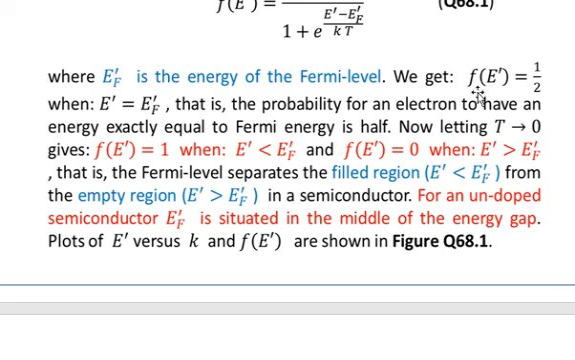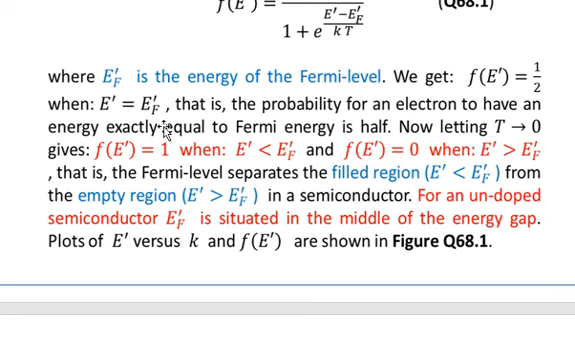We get F of E prime is equal to half when E prime is equal to E F prime. That is, when the energy of the electron is equal to the Fermi energy, the probability is half. That is, it is a 50% chance that the electron with the energy E prime is occupied. That is, 50% chances are there that the level E prime will be occupied when it is equal to the Fermi energy.